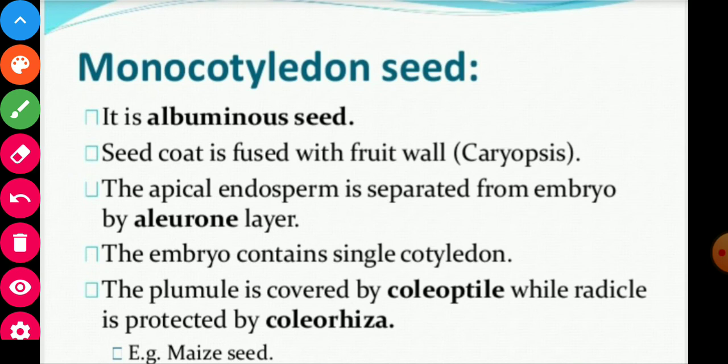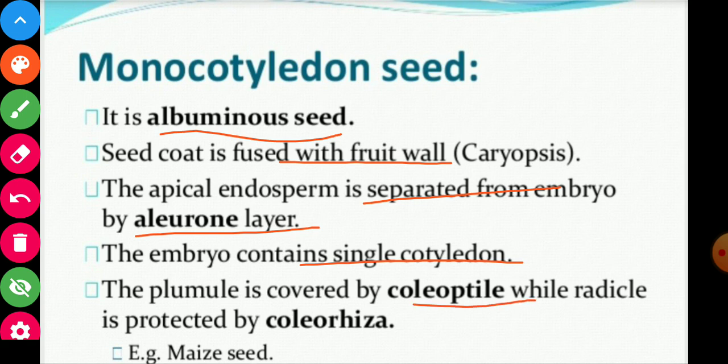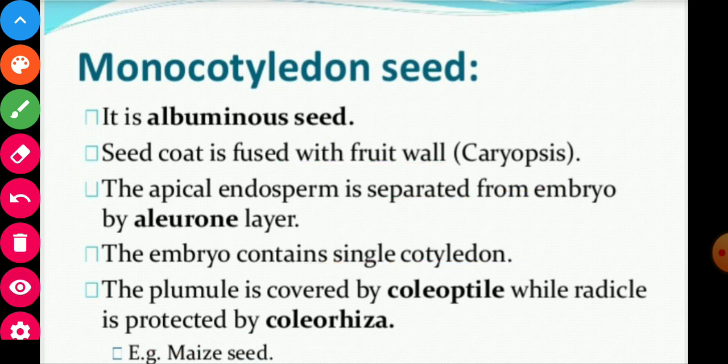Now monocot seed. They are albuminous seeds. The seed coat is fused with the fruit wall. The typical endosperm is separated from the embryo by the aleurone layer. The embryo contains a single cotyledon. The plumule is covered by the coleoptile and the radicle by the coleorhiza. An example is maize seed. This is a description of monocot seed.